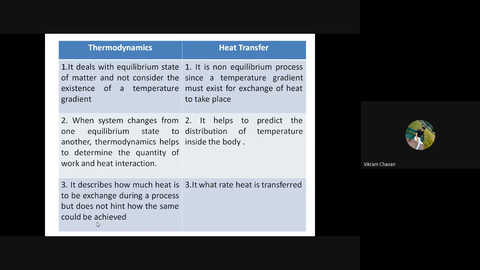whereas in heat transfer, it helps to predict the distribution of temperature inside the body.